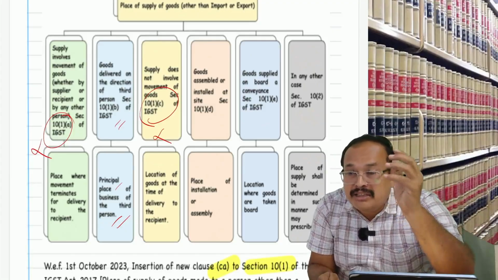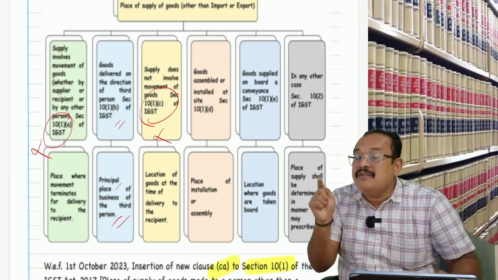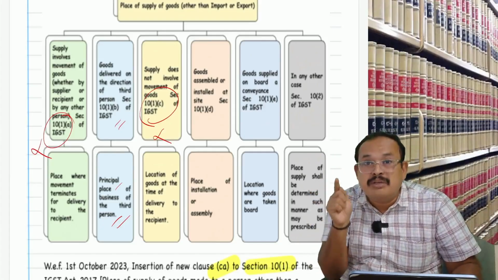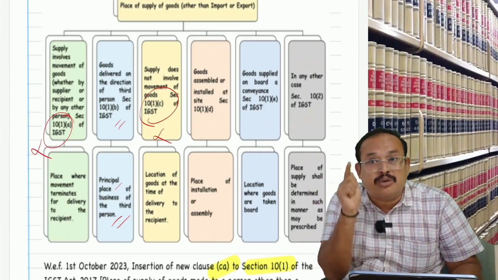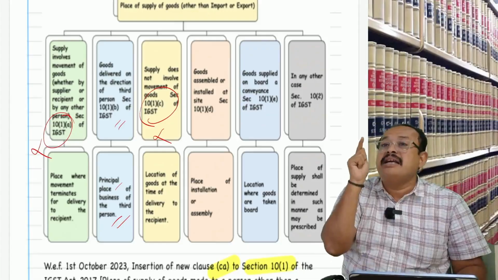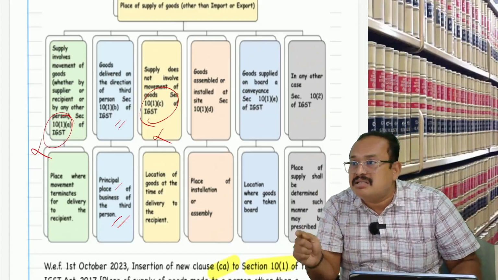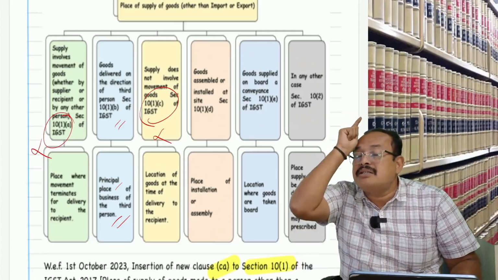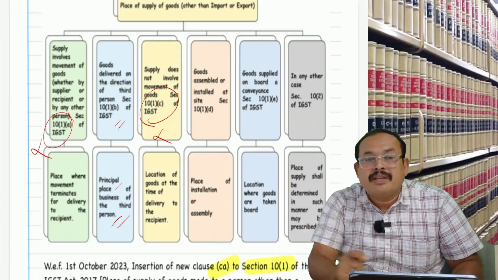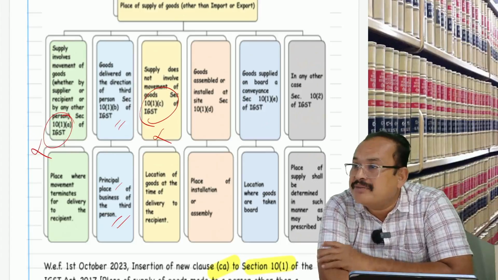Therefore, take that into account. They said if the billing address is different from the delivery address, especially when the goods are routed through an e-commerce operator, then Section 10(1)(c) says that the delivery address is the place of supply.